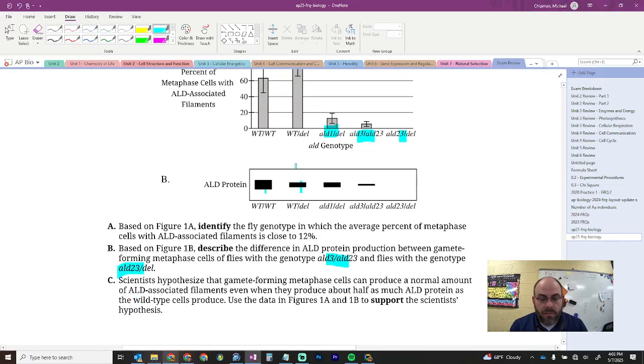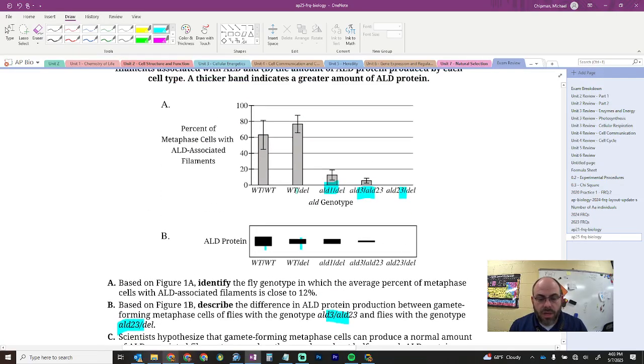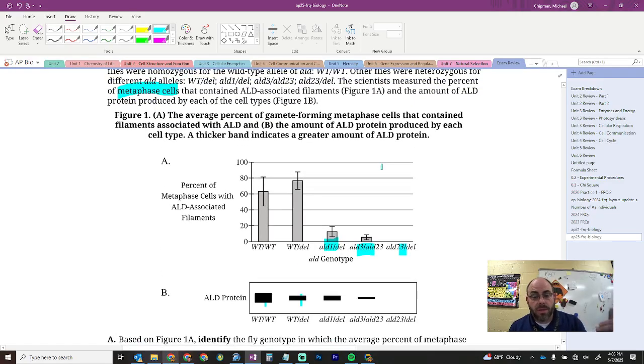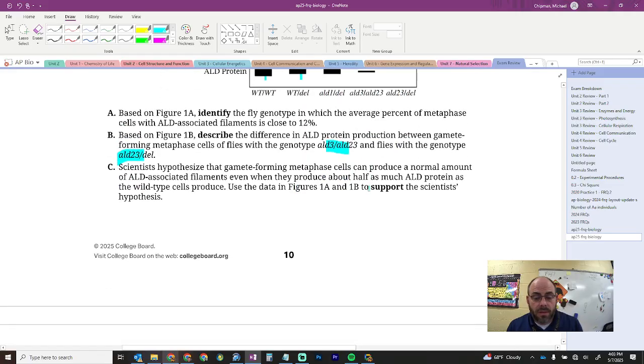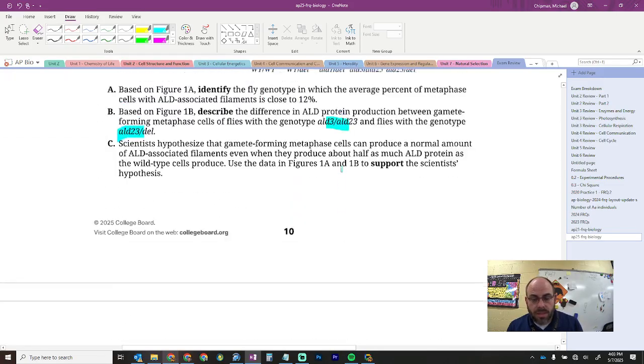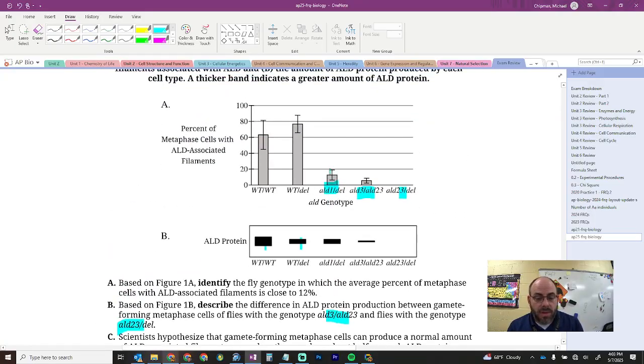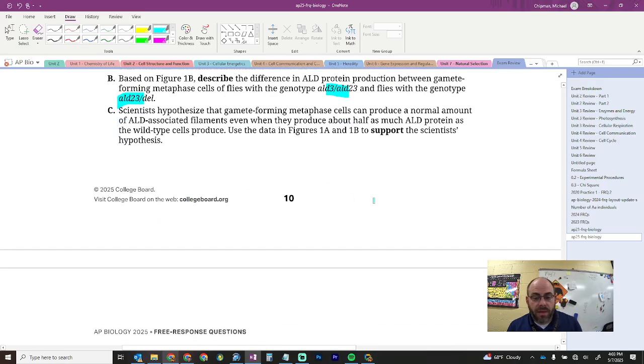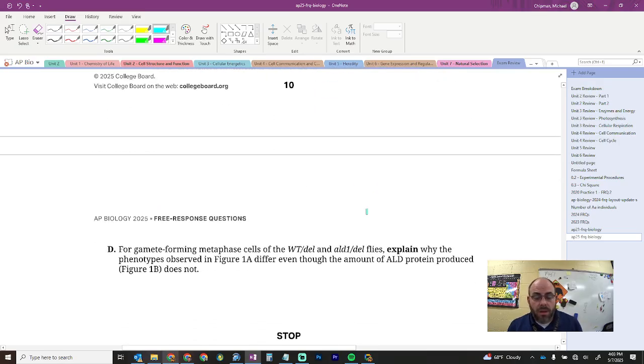here you have the presence of this gene, which is going to cause a certain amount of metaphase, which is then in turn going to cause a certain amount of anaphase, whereas in this other one, ald1, even though it has a similar amount of protein, it does not have a similar amount of metaphase, and so then you're not going to get that.